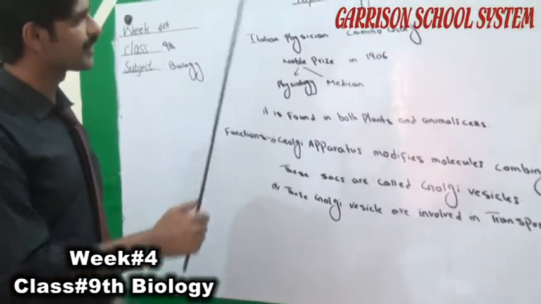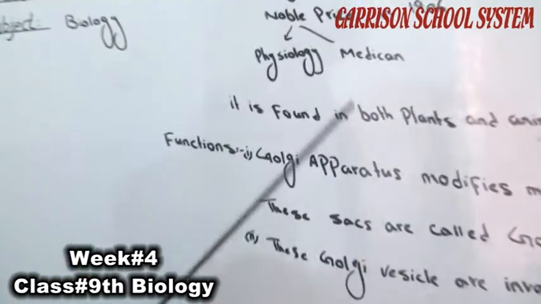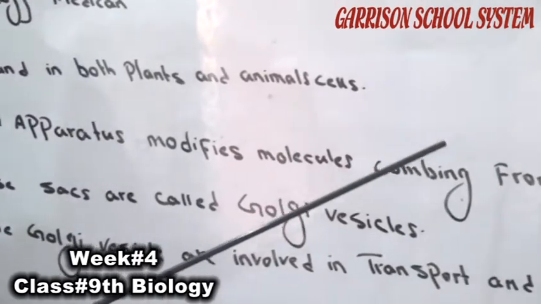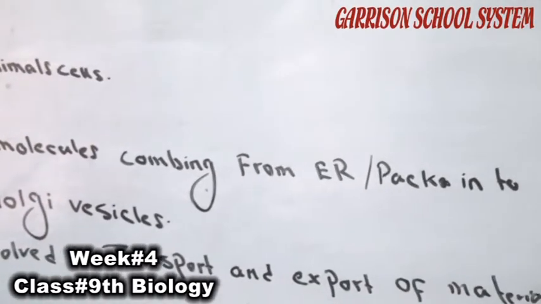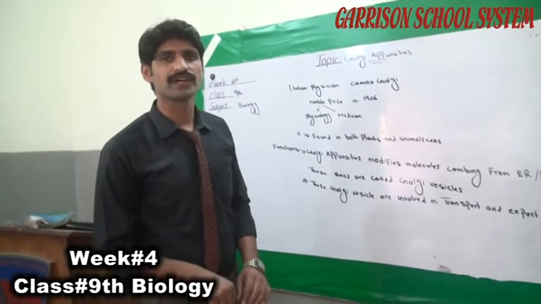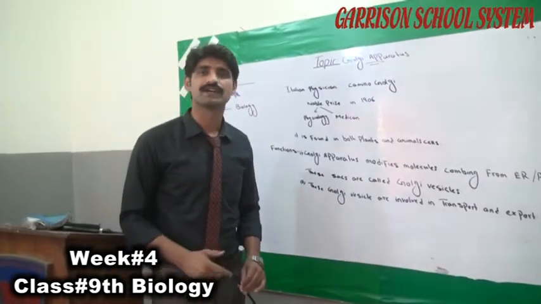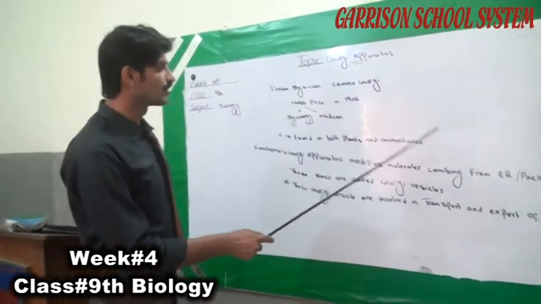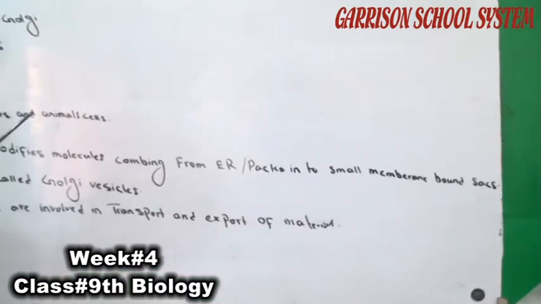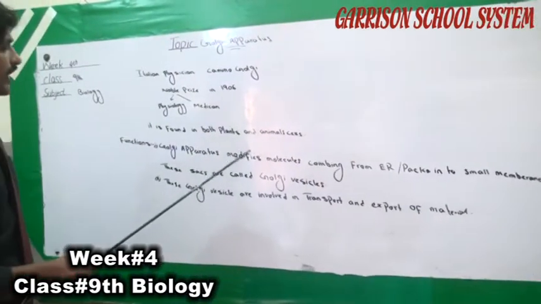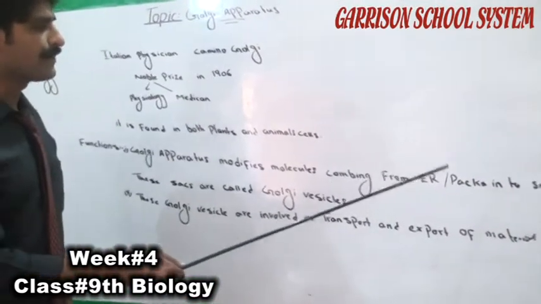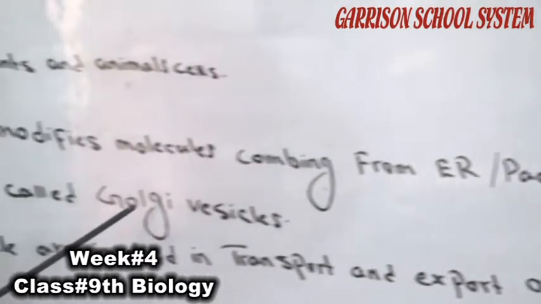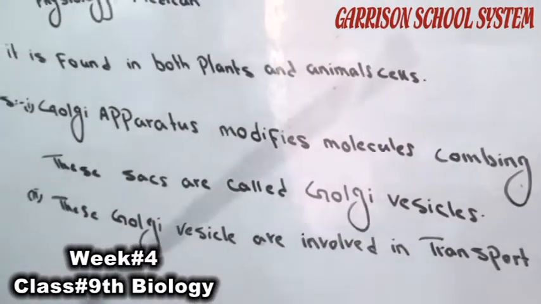Functions of Golgi apparatus. The first function of Golgi apparatus is that it modifies molecules coming from endoplasmic reticulum. Endoplasmic reticulum has two types: one is rough endoplasmic reticulum and one is smooth endoplasmic reticulum. Molecules from the endoplasmic reticulum come to the Golgi apparatus, which modifies them and packs them into small membrane bound sacs. These sacs are called Golgi vesicles.